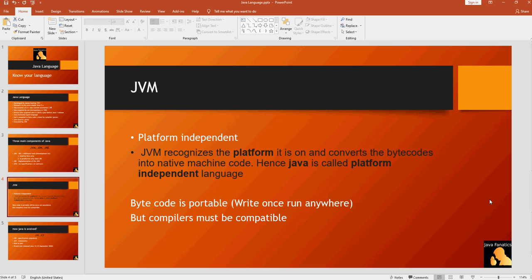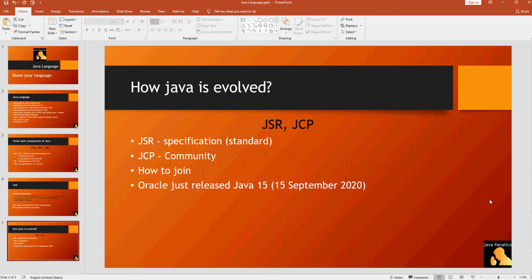Another thing that we have to know is how the Java language evolved. We did mention previously the word specification. So the Java language evolves through two things, JSR and JCP. So what is JSR? JSR is a specification request. It's a document that outlines the standard that needs to be followed when a specific environment, platform, or a specific tool is being created.